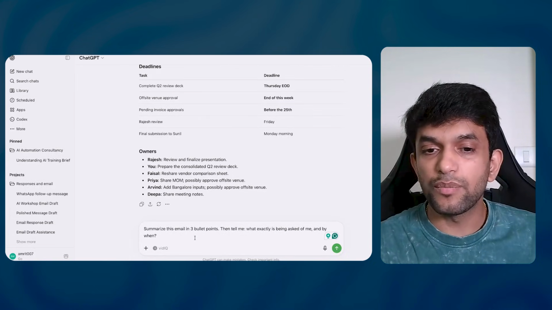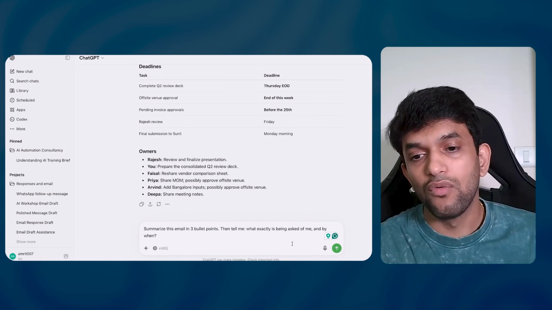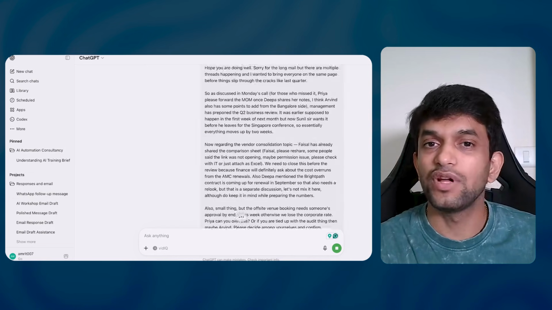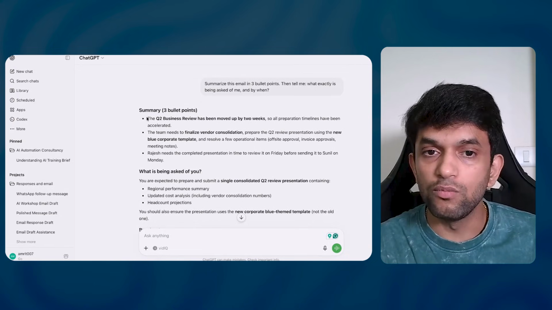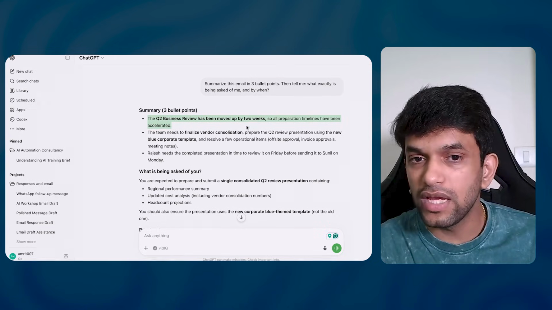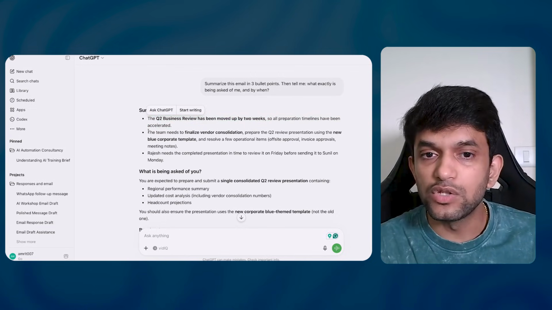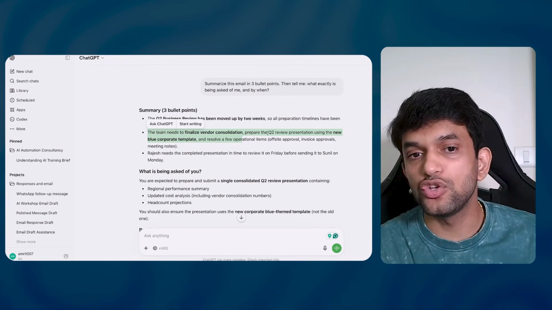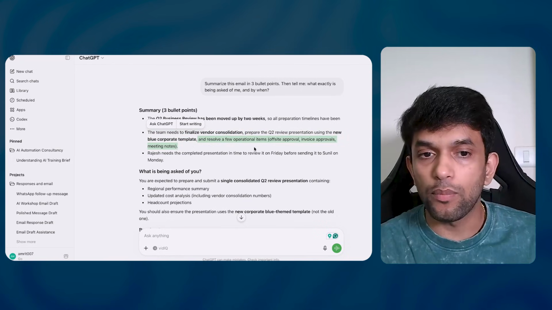Summarize this email in 3 bullet points. Then tell me what exactly is being asked of me and by when. What is Mr. Rajesh Nair asking me? And when should I get it done? It is saying the Q2 business review has been moved up by 2 weeks. So all preparation timelines have been accelerated. The team needs to finalize vendor consolidation, prepare the Q2 review presentation using the new blue corporate template, and resolve a few operational items.